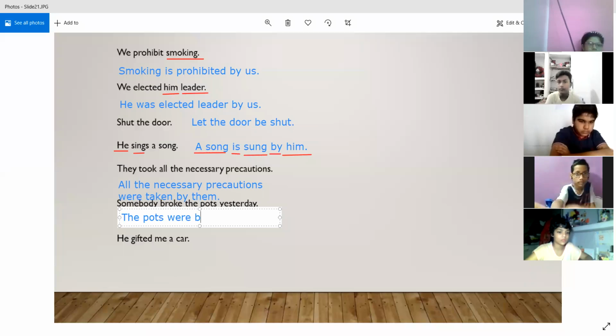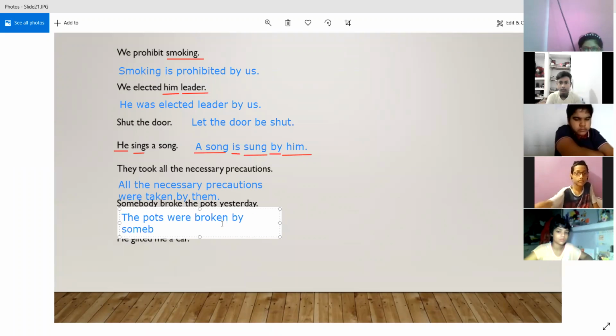Then we use the third form of the verb break. The second form is broke and the third form is broken. So the pots were broken by somebody. We use by as the preposition, by somebody. Then we are going to use yesterday. All right.